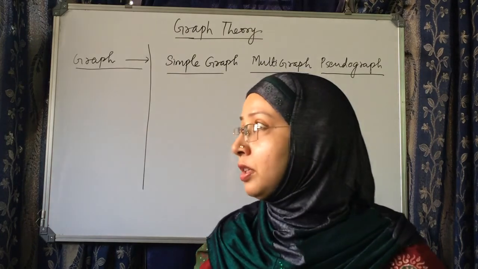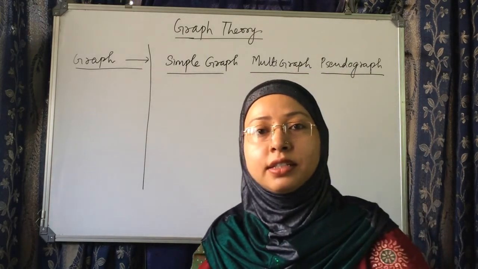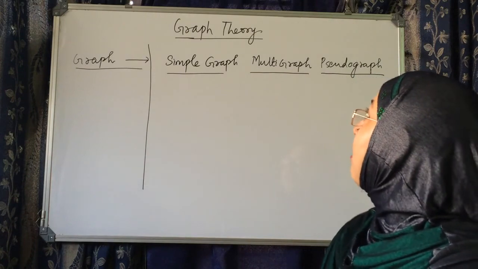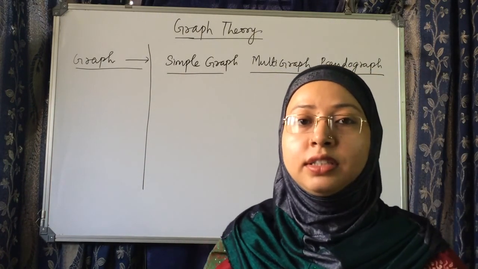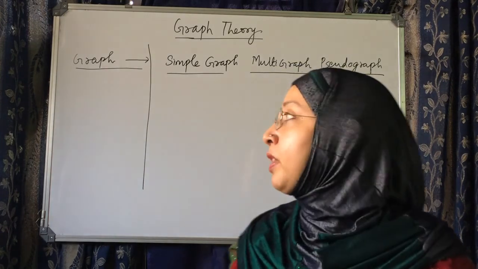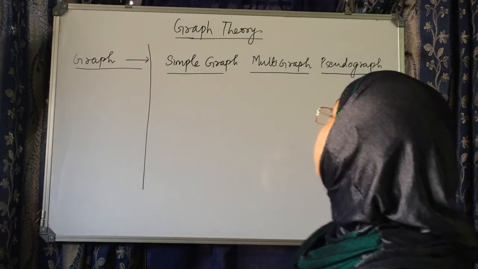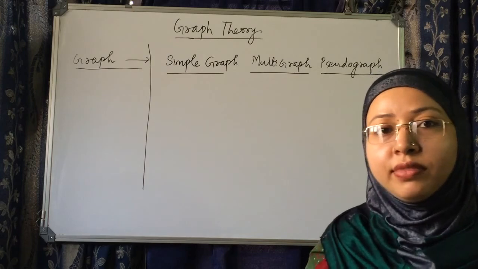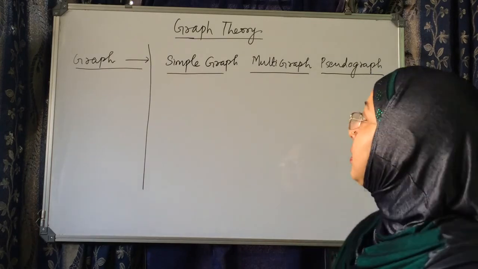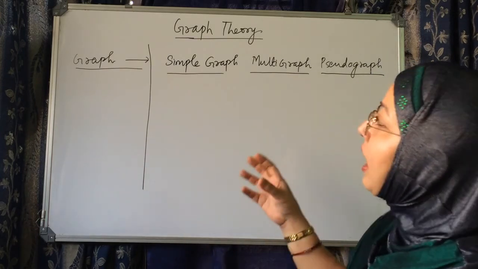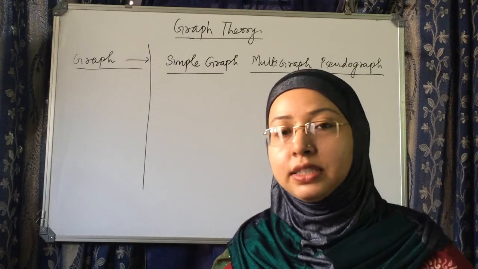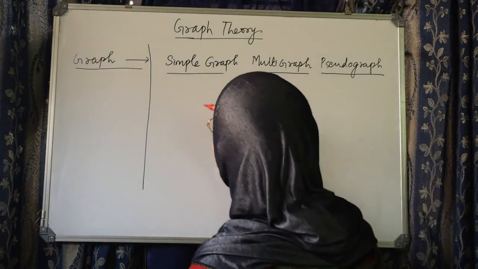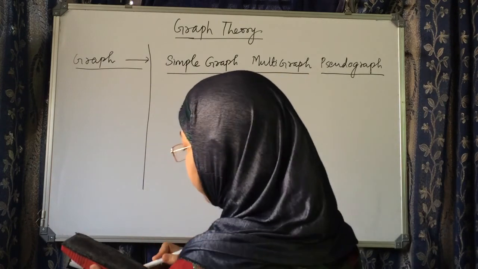In today's video I will discuss simple graph, multigraph, and pseudograph, what are these, and after that we'll see some theorems. So what is simple graph, multigraph, and pseudograph? Simple graph is one which does not have self loop and multi edges.